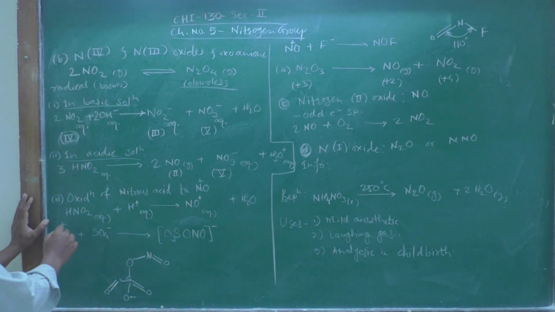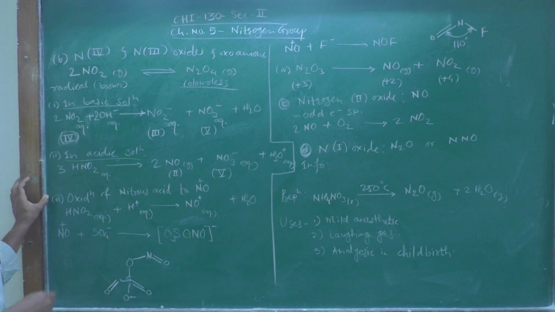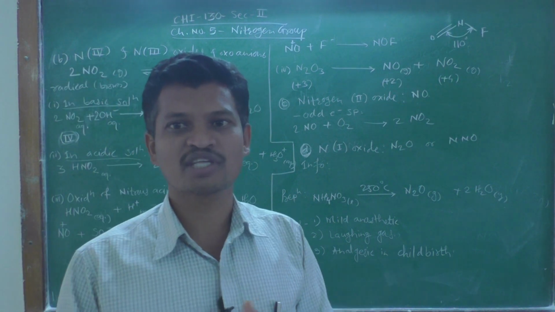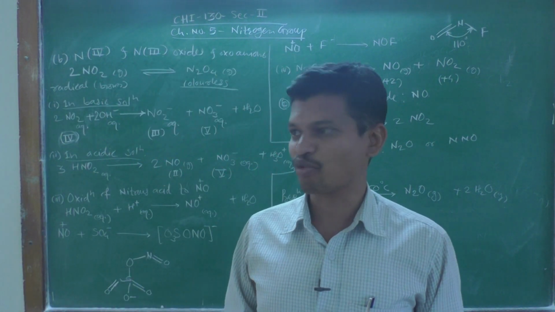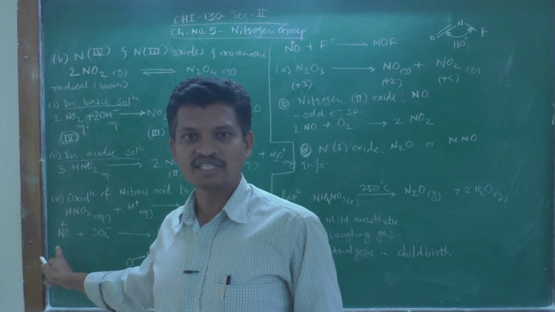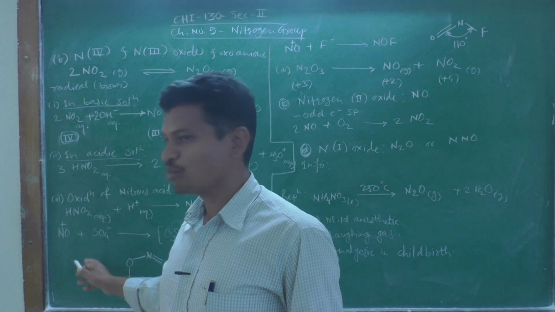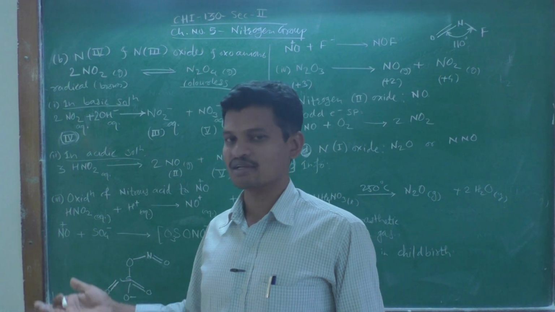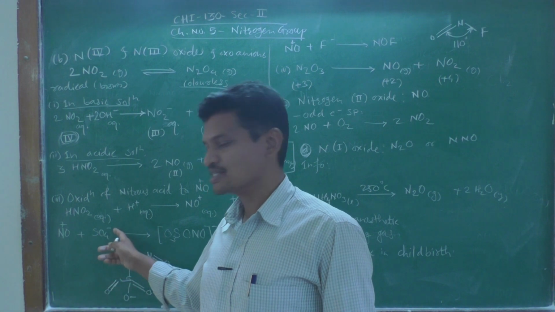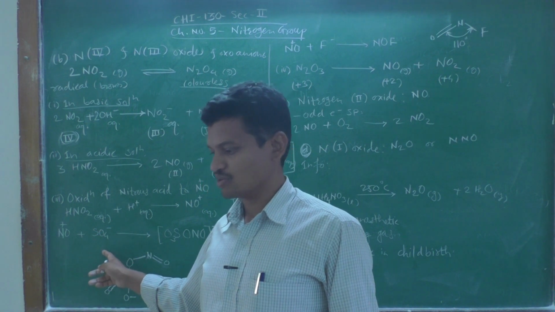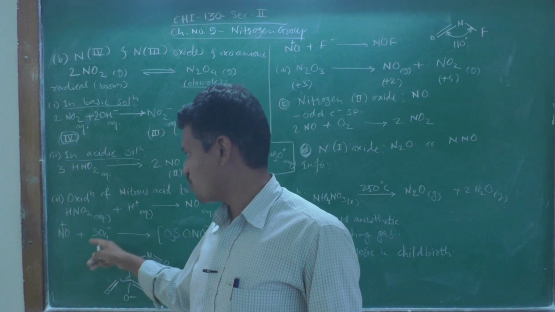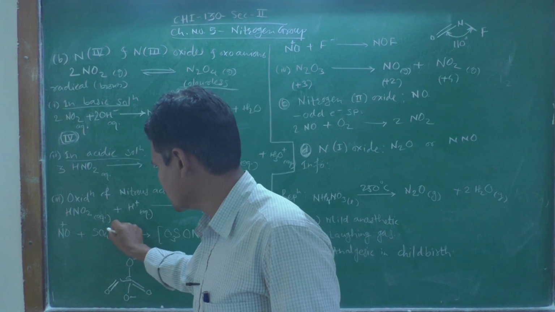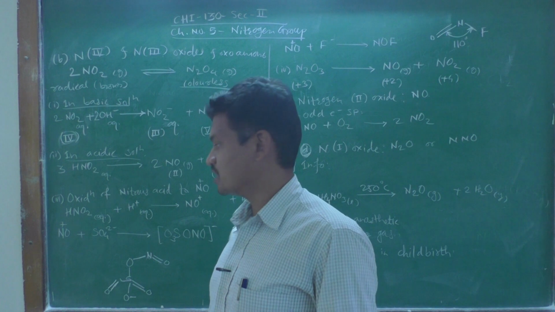This NO plus ion, that is nitrosonium ion, is very reactive and it gives reactions which are known as Lewis acid base type of combination. As it is electron deficient in nature, it acts as a Lewis acid, and sulfate ions, which are electron rich centers, act as electron donors. So, they may be acting as a Lewis base species. That is why the combination of these two will form, and sulfate ions are always dinegative ions.